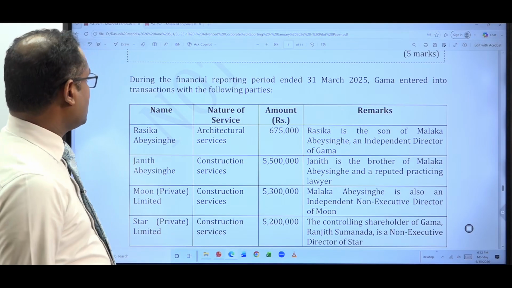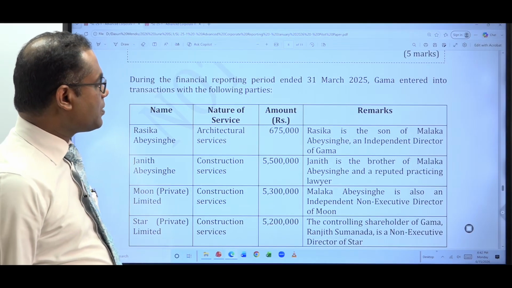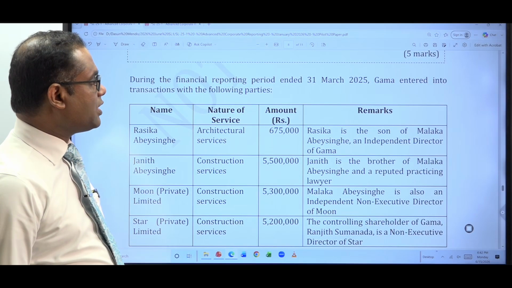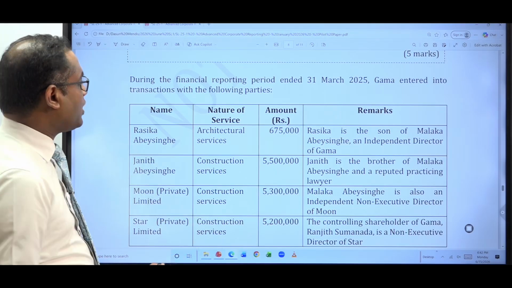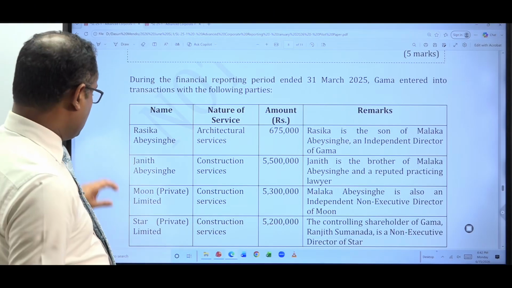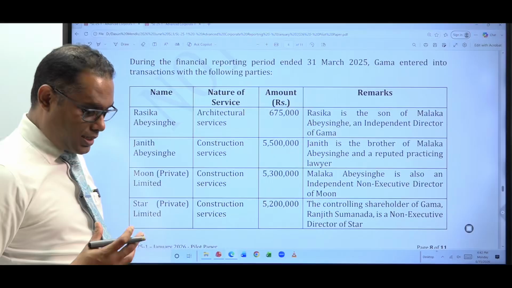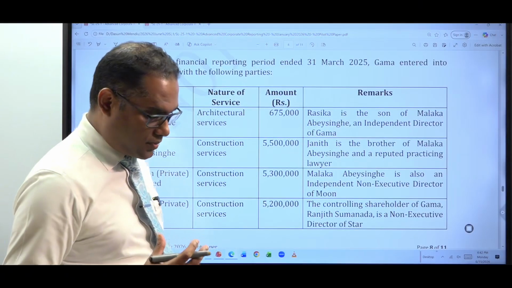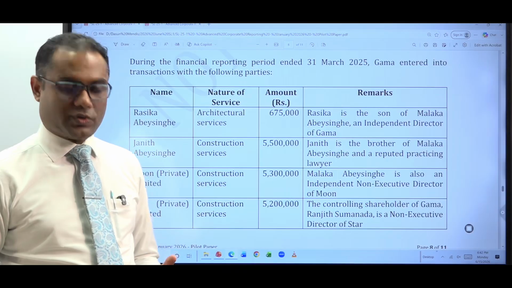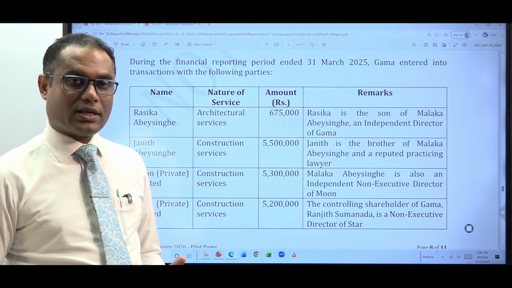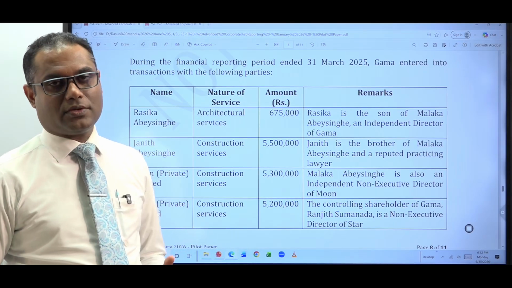During the financial reporting period ended 31st March 2025, Gamma entered into transactions with the following parties. The standard LKS 24 has two main parts. The first is identification of a related party: you have to identify whether a particular party is a related party or not.